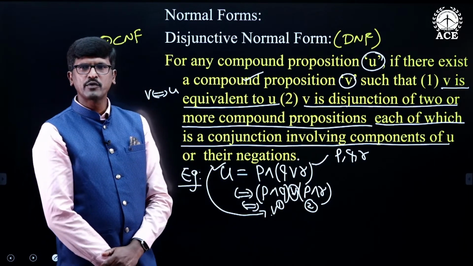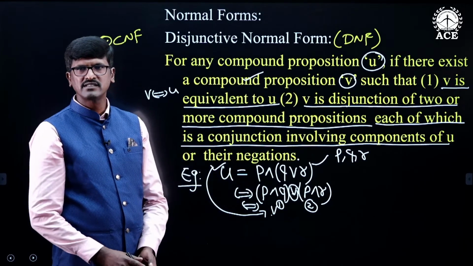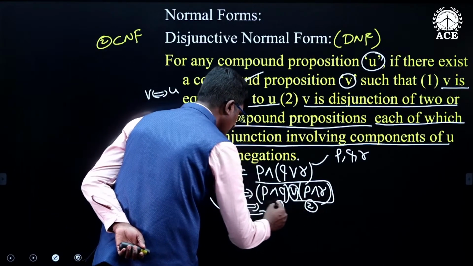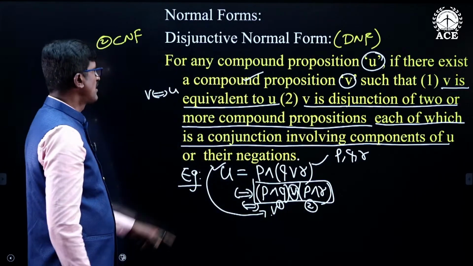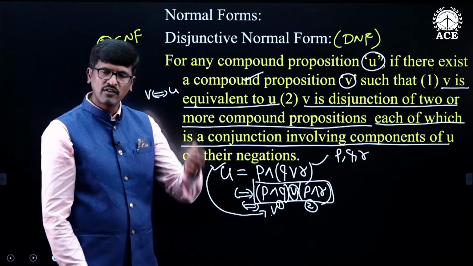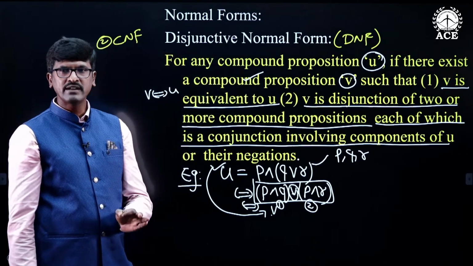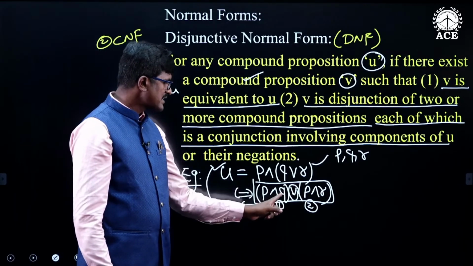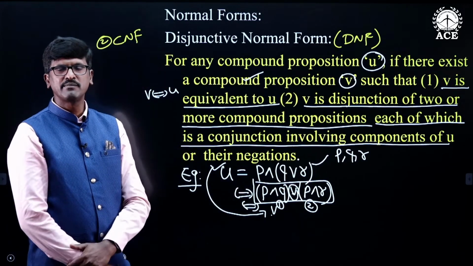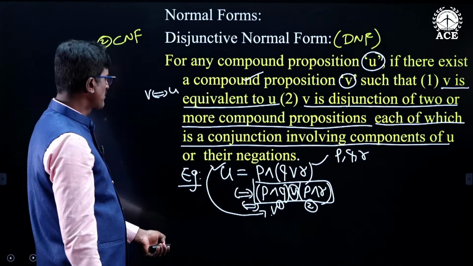These two compound propositions are conjunctions of the components of U. Therefore, this is called the disjunctive normal form of U. So, the disjunctive normal form of U is an equivalent compound statement which is a disjunction of two or more compound statements, and those compound statements are conjunctions of the components. So, this is the disjunctive normal form.